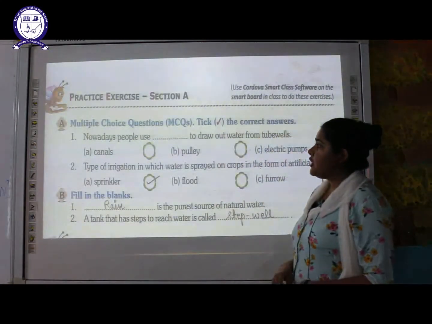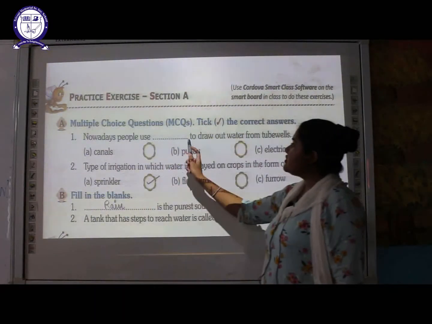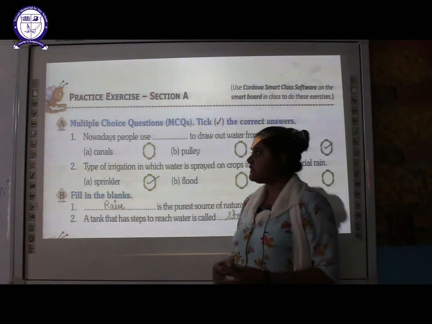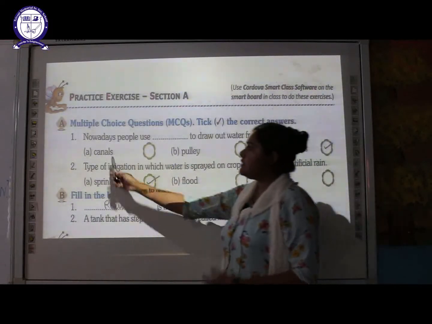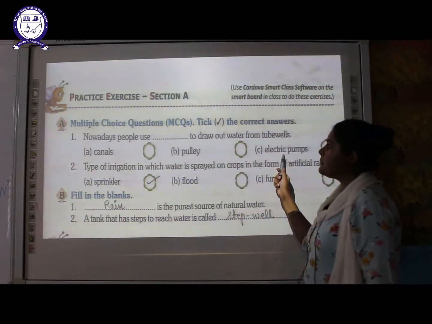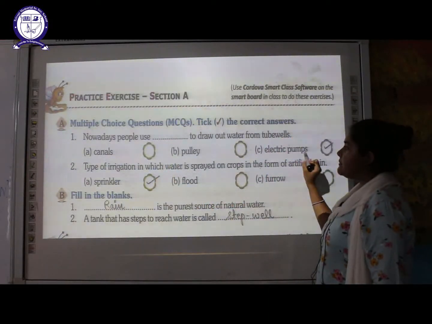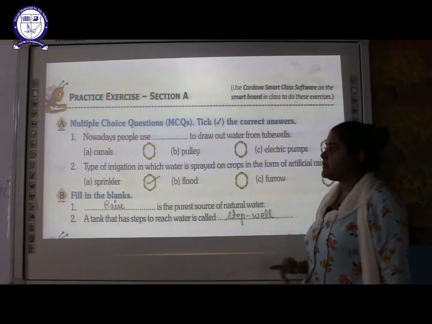So first of all, the first multiple choice question is here. Nowadays people use dash to draw out the water from the tube well. So what are the various ways in which people are using to draw water from the tube well? Is it a canal, pulley or an electric pump? So which one is the modern method? The answer is electric pump, C option. Nowadays people are using electric pump to draw out the water from the tube well.